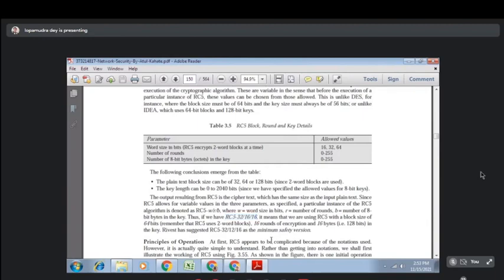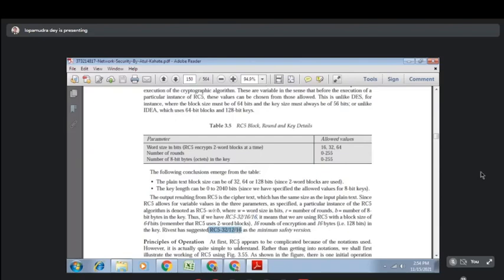So RC5-32/16/16 means that here the plaintext is 32 bits, there are 16 rounds, and there are 16 8-bit bytes in the key. And 16 bytes, that is 16 8-bit bytes, means a 128-bit key.